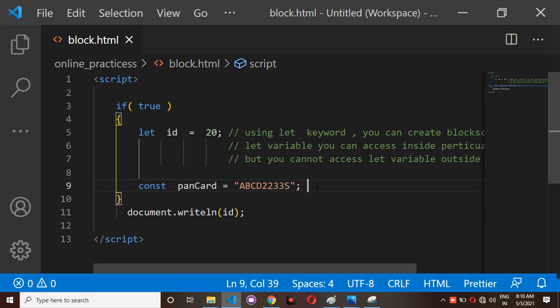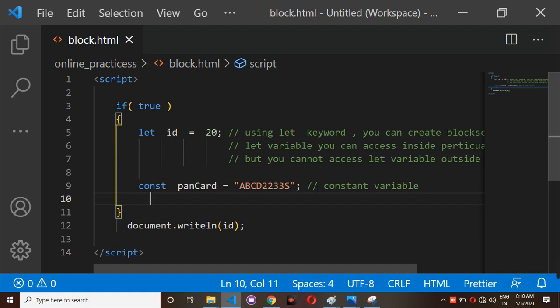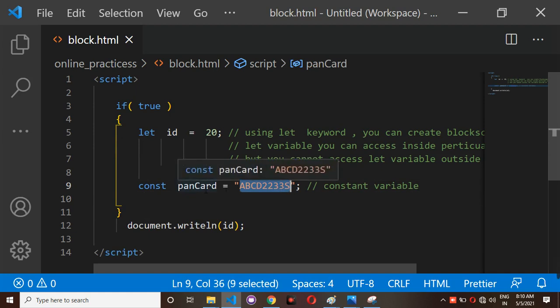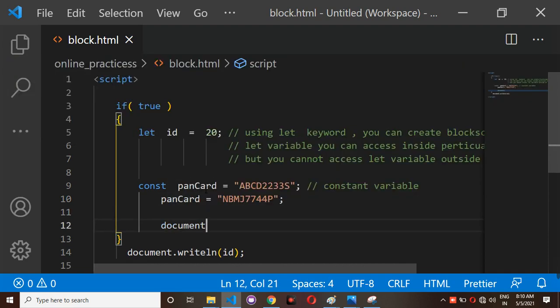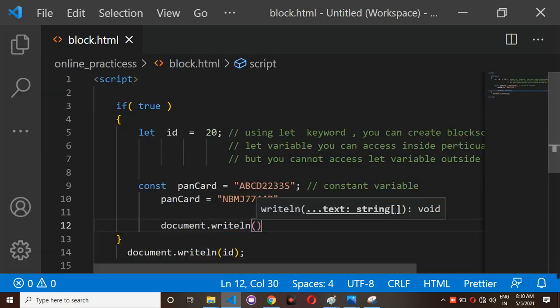Constant variable means, just observe here, after I have already given the value ABCD 2233 yes to the PAN card, if you try to change the PAN card value again, then you will get an error. For example, here I am trying to change the constant variable value, but you can't modify it. Then document.writeln of PAN card.